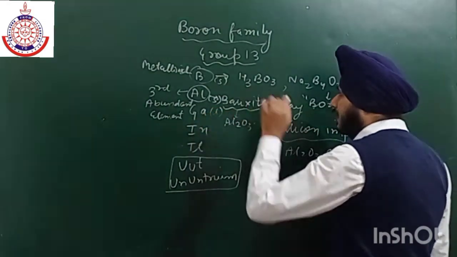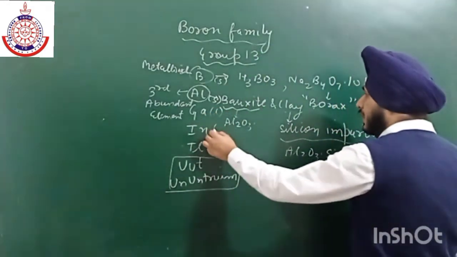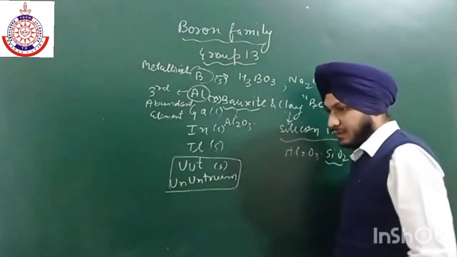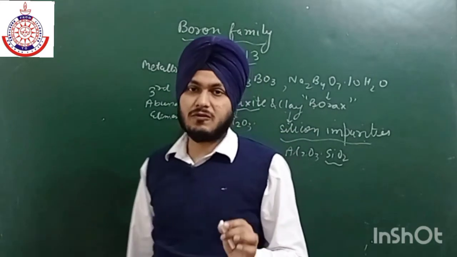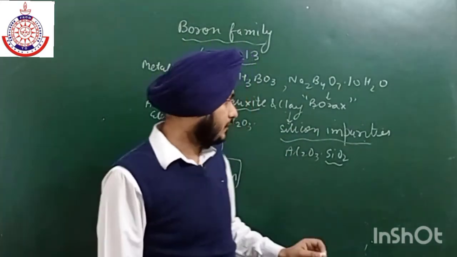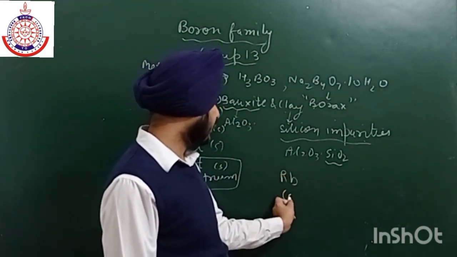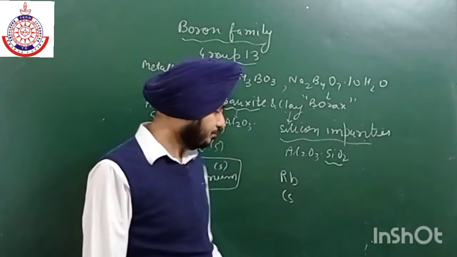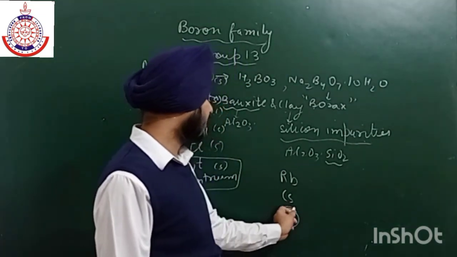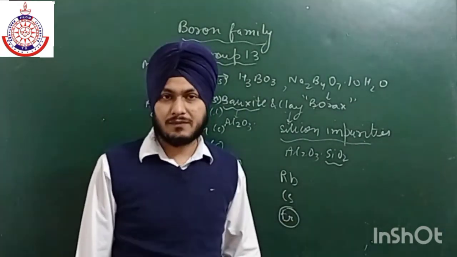Gallium is present in liquid state, and the rest of the elements are in solid state. Keep in mind that there are only a few elements in the whole periodic table which are in liquid form. The first is rubidium in group number 1, second cesium, and third in group 1, also radioactive, francium. These are three elements which are in liquid form.